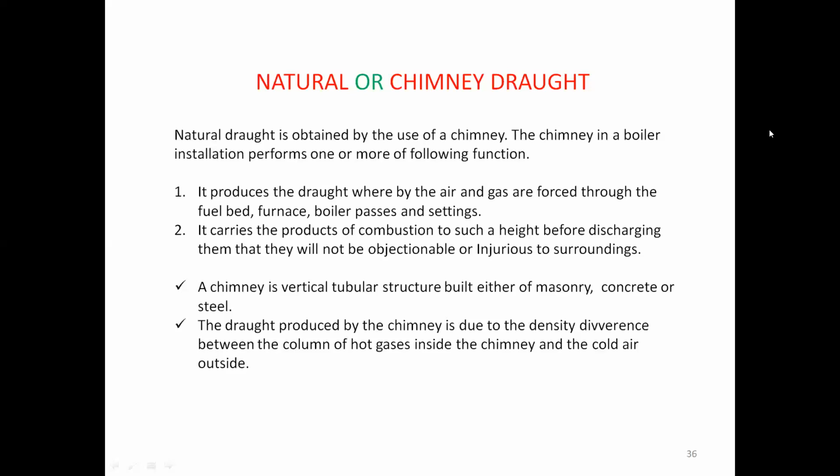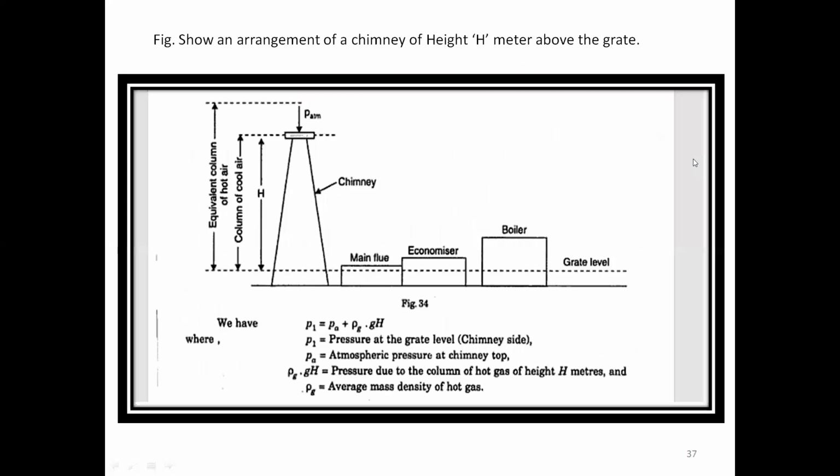Okay, in the next slide. So here you can check out one small diagram. It shows an arrangement of a chimney of height H meters. So the chimney height is considered as H meters. Here you can see only up to capital H, where it is the grade level. So the chimney height is considered above the grade level. You can check it out. One dotted line is drawn, that is the grade level, and above that, till the height of the chimney, we call it H.